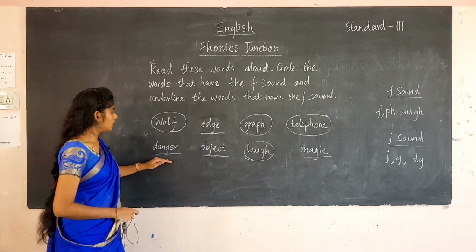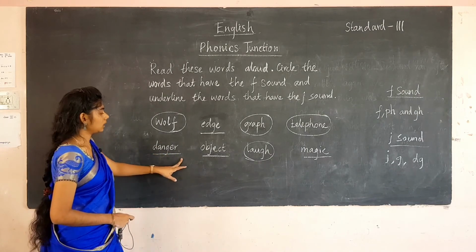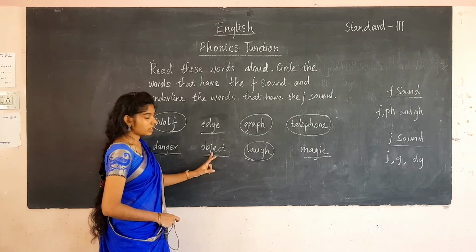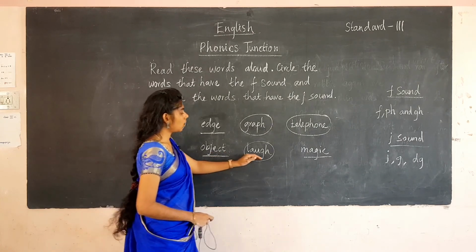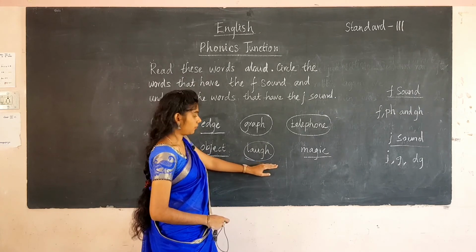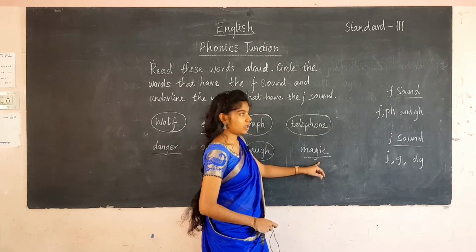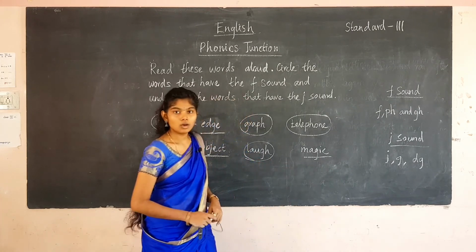Here danger. Danger. G makes the sound for J. So we are underlining that. Here object. J makes the sound as J. And here laugh. GH makes the sound for F. And here magic. G makes the sound as J. So these things we have seen in the phonics part.